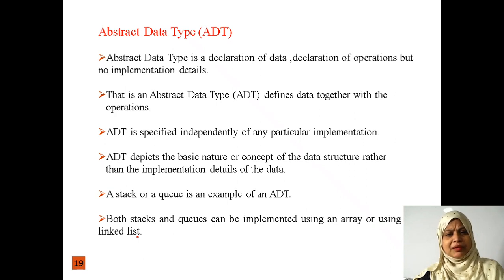Already you know what we mean by abstract data type. Abstract data type means it is a declaration of data and a declaration of operations. In an abstract data type we are not going to discuss the implementation details of that particular data type. Now we have to implement these data structures by using this abstract data type.